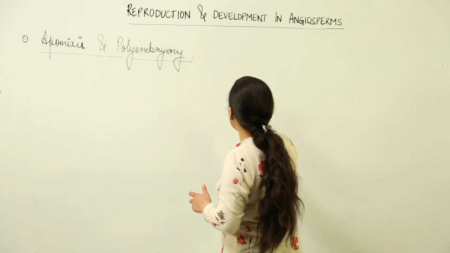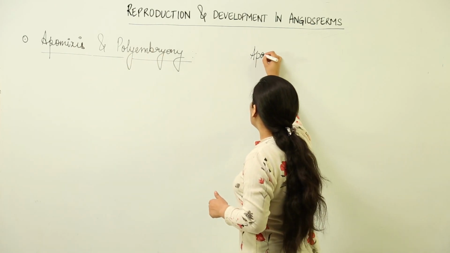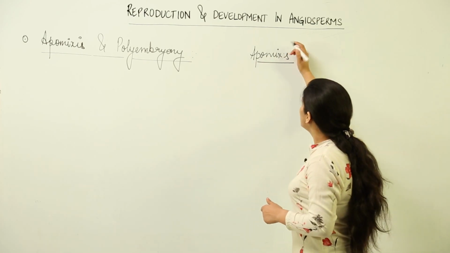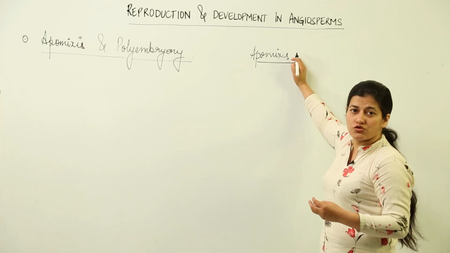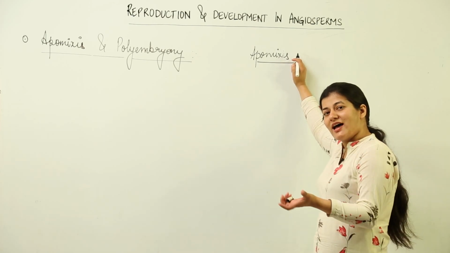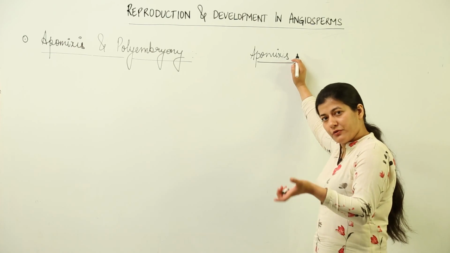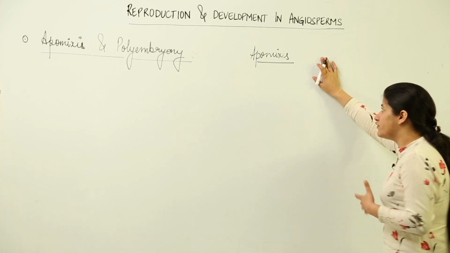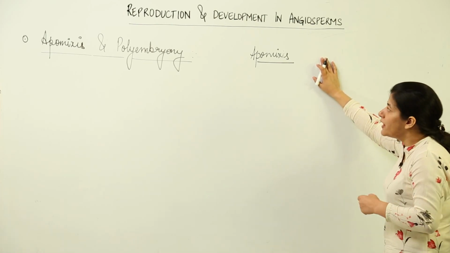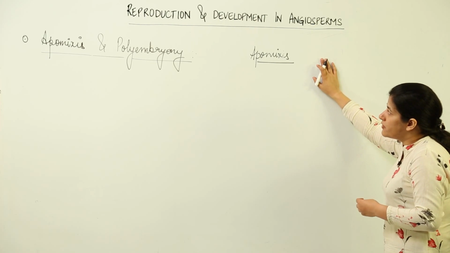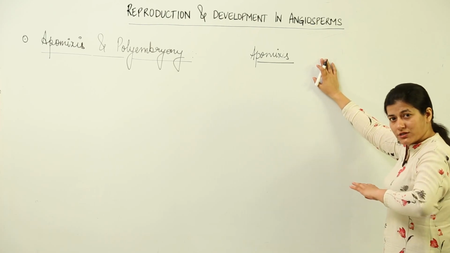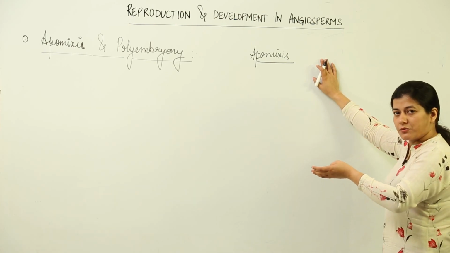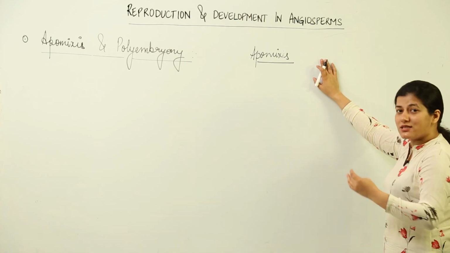So, first we are going to see what is apomixis. In few books, if you are an avid reader, you would find that apomixis is used interchangeably with asexual reproduction. Certain writers write apomixis as a method of reproduction which is totally asexual, and certain writers believe that this is a type of reproduction which mimics the sexual reproduction. Now we are going to see from the point of view of the second type of authors how this particular type of reproduction, though it can be classified as asexual reproduction, mimics the sexual reproduction.